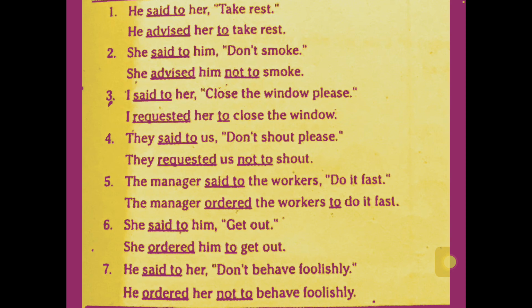And whenever you have don't in the sentence, what should be added? Not to. Okay. So if it is a request, when please is given, you just have to add I requested her instead of said to. I requested her to close the window, and please should be omitted. Understood? So like that, we have some ordered.